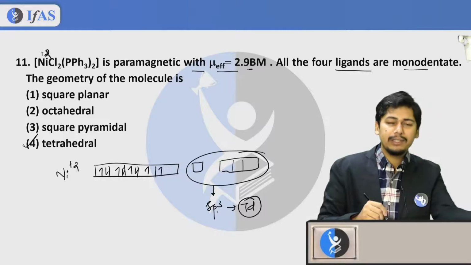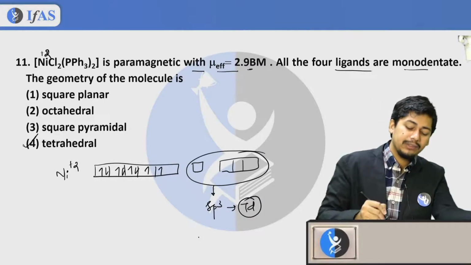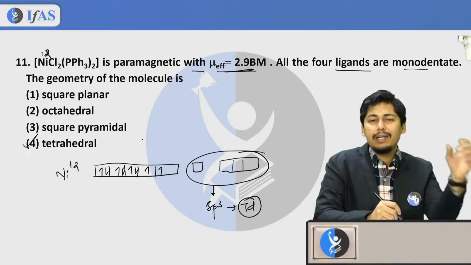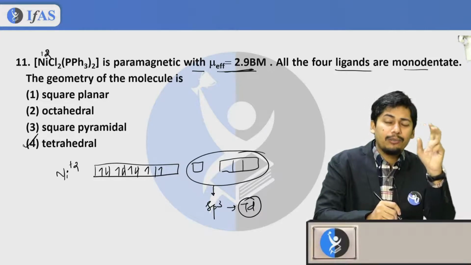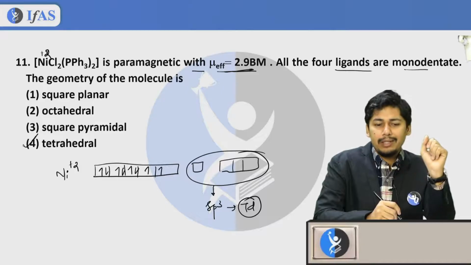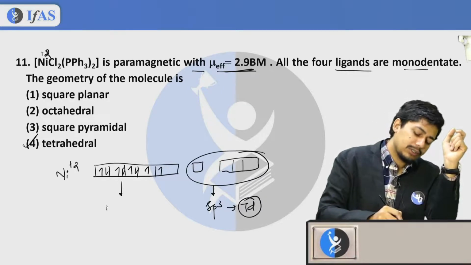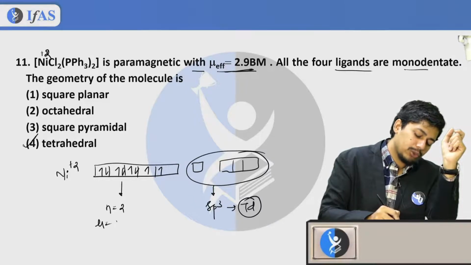Okay, why are we taking sp3? Because you have been told that mu effective is 2.9 Bohr magneton. Indirectly they are saying that the d orbital contains two unpaired electrons. So for that sake, here you will get n equal to 2 and mu equal to 2.9 Bohr magneton.